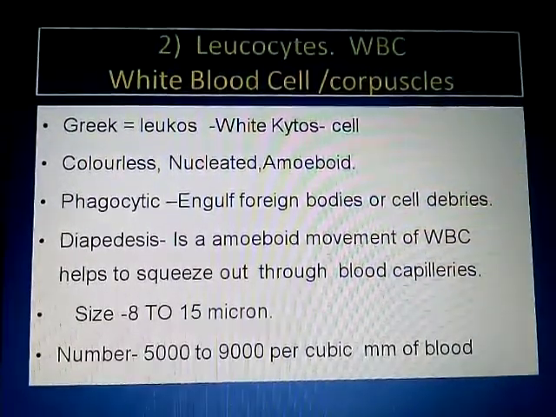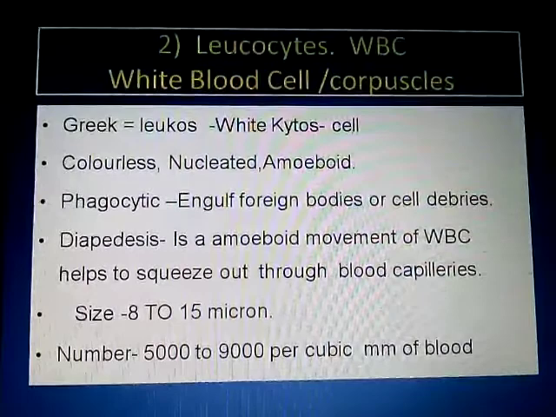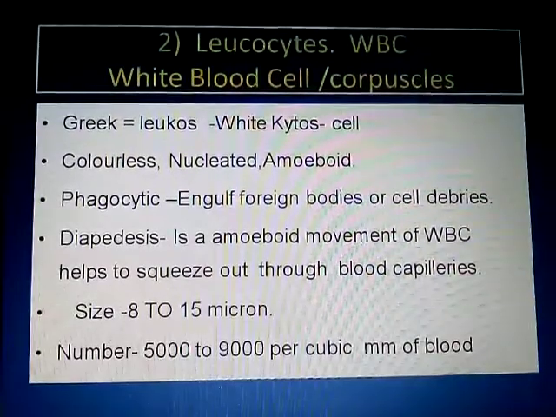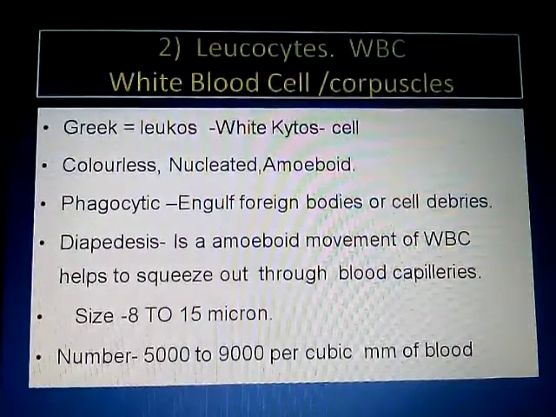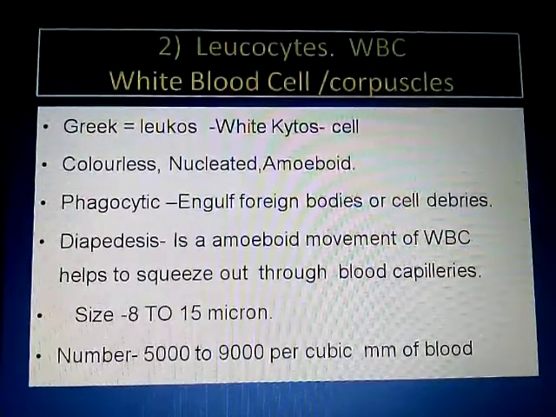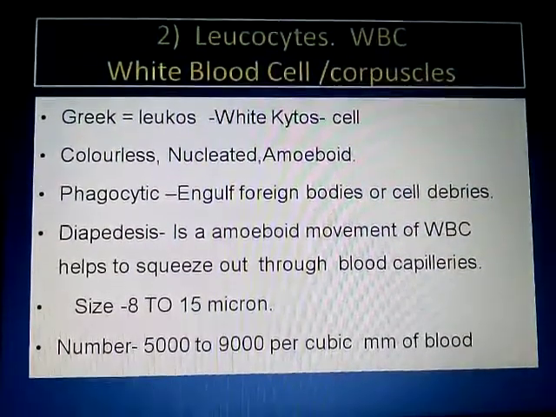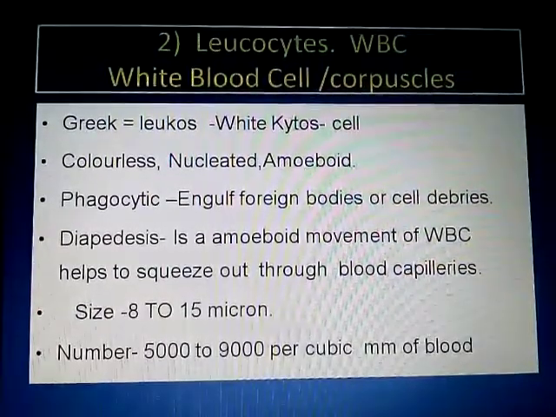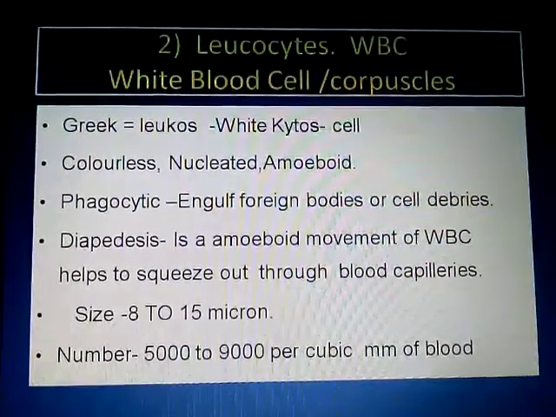Here the amount of WBC is very less compared to the RBC, because as we have discussed, RBC shows about 5.1 to 5.8 million per cubic millimeter of blood in human male, and in female, how many? 4.3 to 5.2 million per cubic millimeter of blood. The number of WBC is very less compared to the RBC, only 5000 to 9000 per cubic millimeter of blood.